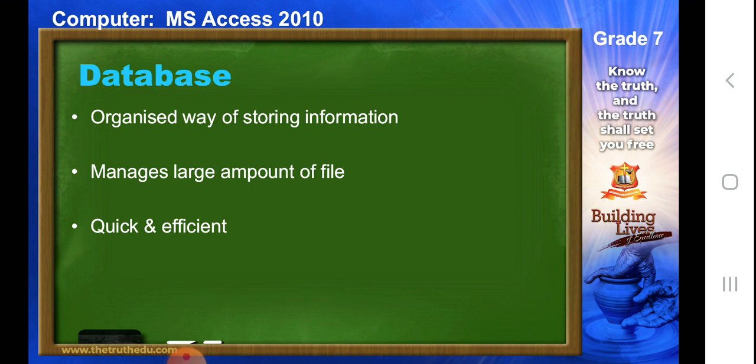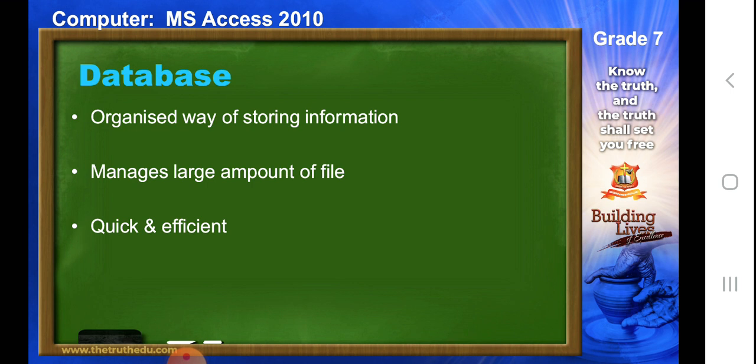For example, if you have a huge warehouse of data, you can imagine a building which is filled with all files, every room from top to bottom is filled with files. Now in that condition, if you are asked to pull out one particular file and you don't know in which room it is, it would be highly difficult for you to find it. But here it becomes quite easier to find that information. That is called the database management system, or DBMS, where we are dealing with a large amount of data.